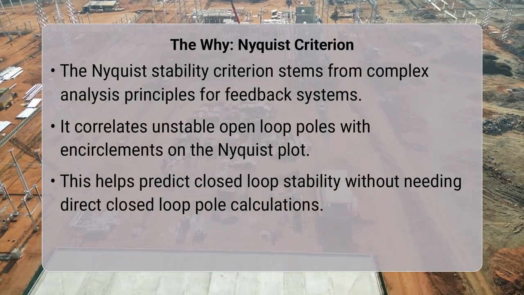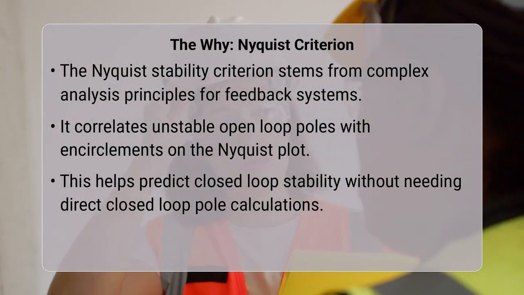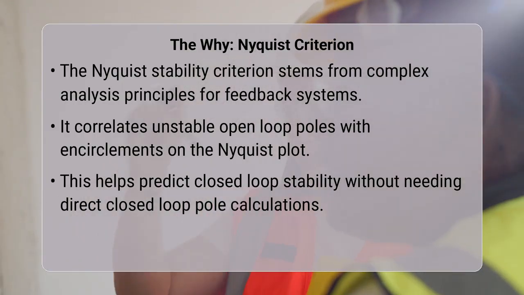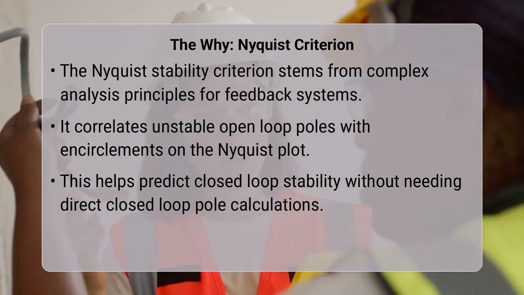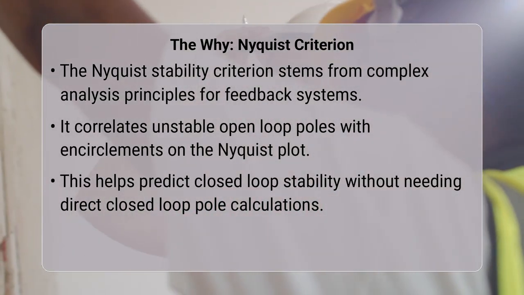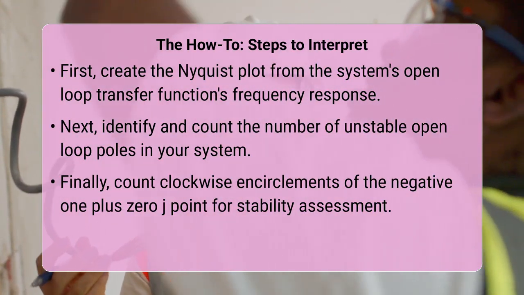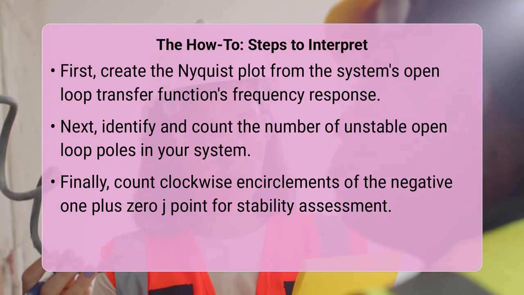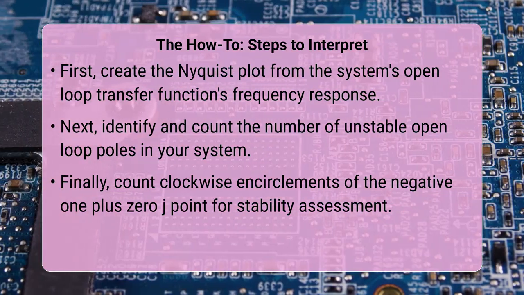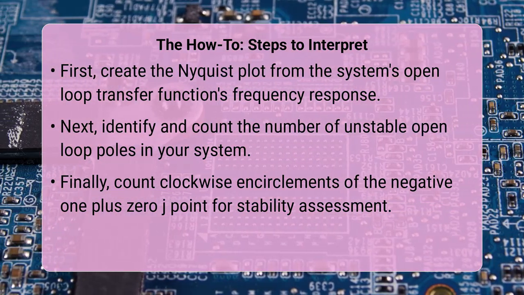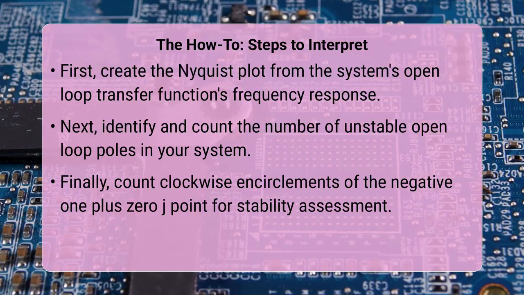To apply this criterion, first, draw the Nyquist plot for your system's open-loop transfer function. This plot traces the response of the system as frequency varies from 0 to infinity and then reflects it symmetrically for negative frequencies.